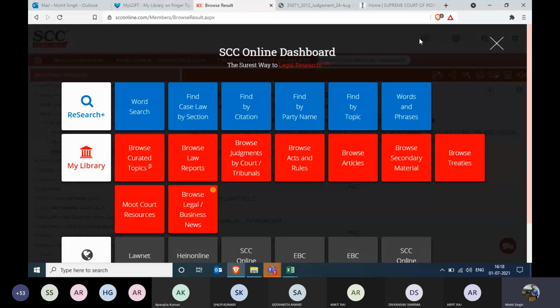The only challenge which all the professionals, academicians and students face sometimes is that whenever we want to find a case law, it takes a lot of time in SCC to find that case law. And today, I guess I have given you enough information of how you can formulate your query, how you can write your query, and get the best output in as little time as possible. With that information, I guess I can open the question answers round if there are any questions.